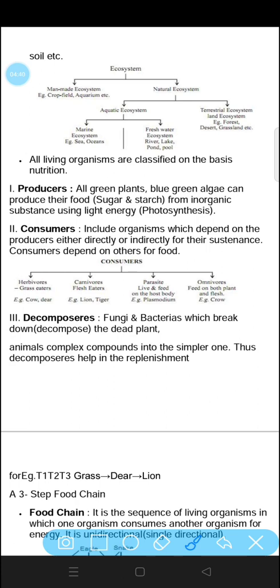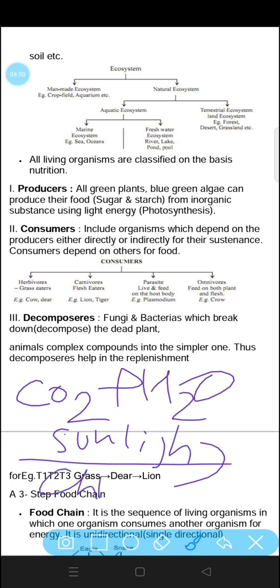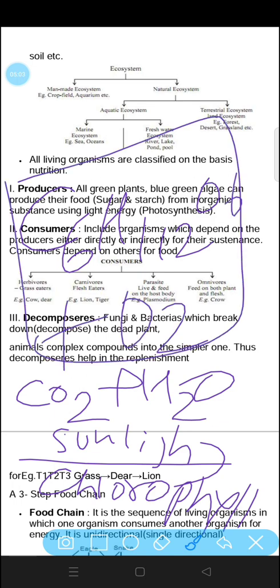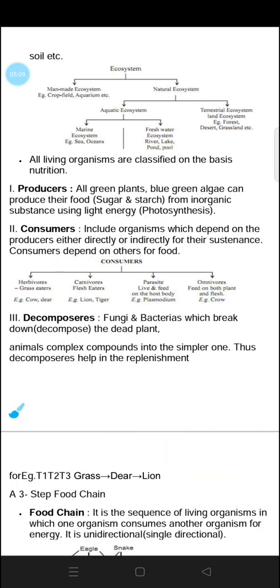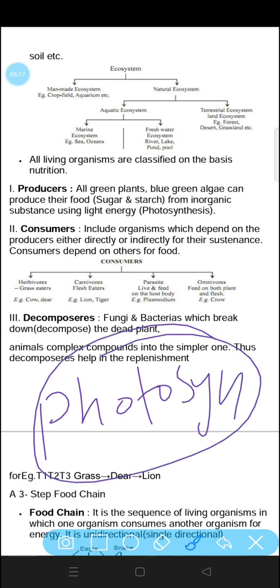So, let's have a quick recap of photosynthesis. Carbon dioxide and water react in presence of sunlight and chlorophyll to give starch. Starch is the product of photosynthesis, that is C6H12O6, plus oxygen. These are the products of photosynthesis, and carbon dioxide and water react in presence of sunlight and chlorophyll. This reaction is called photosynthesis, and through photosynthesis the plants prepare their food.